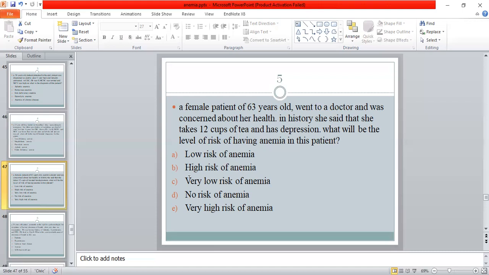E is the right answer, very high risk of anemia. In this patient, there are three different kinds of risk factors: being female and elderly, intake of tea, or 12 cups of tea, and depression. So all of these factors combine and put the patient at a very high risk of anemia.